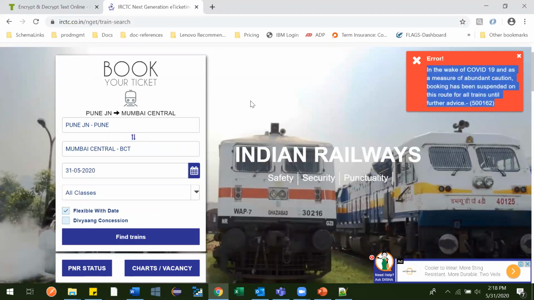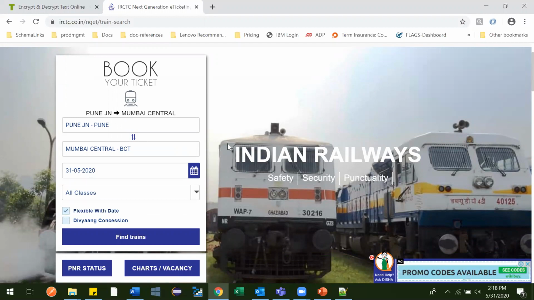So this is the UI, this is the front end. And where does the API work? API works at the business logic layer. This is the front end layer and this is the business logic layer. So every application, whatever application you consider, IRCTC, BookMyShow, whether it is Facebook, Twitter, whatever it is, everything works on UI and APIs.